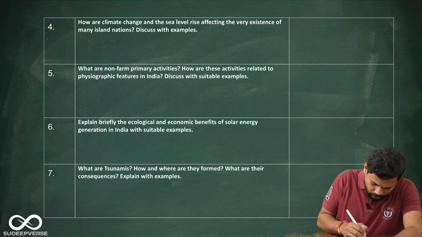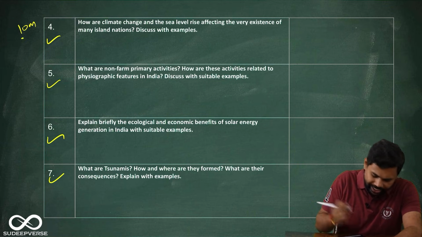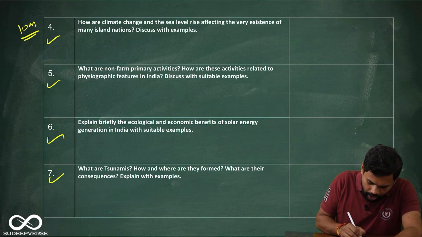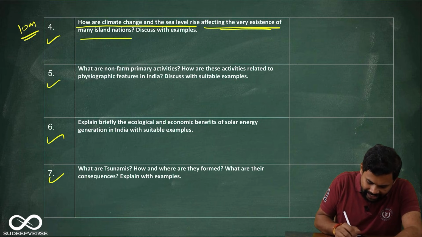Now look at this. As I told you, 4, 5, 6 and 7, these are the 10 markers. Let me just read it out. The first one is, how are climate change and sea level rise affecting the very existence of many island nations?